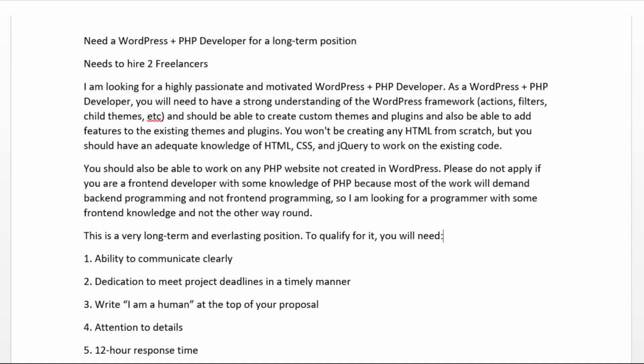So here, as you can see, I wrote that you won't be creating any HTML from scratch, but you should have an adequate knowledge of HTML, CSS, and jQuery to work on the existing code. Please do not apply if you are a front-end developer with some knowledge of PHP, because most of the work will demand back-end programming and not front-end programming. So I was looking for a PHP developer who also knew WordPress. And these were my other requirements. So even if you were a good PHP developer who was also a WordPress developer, but if you didn't cover these requirements, then I wasn't going to hire you.